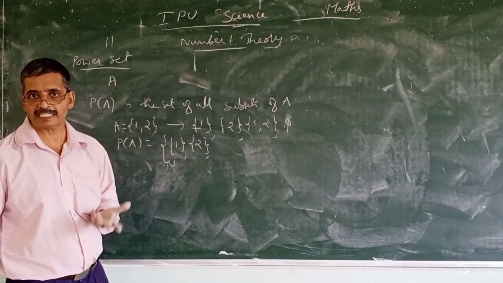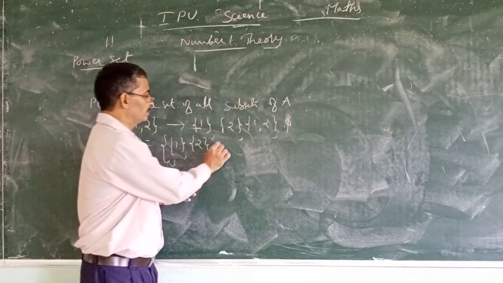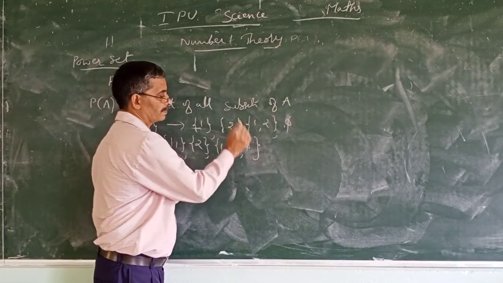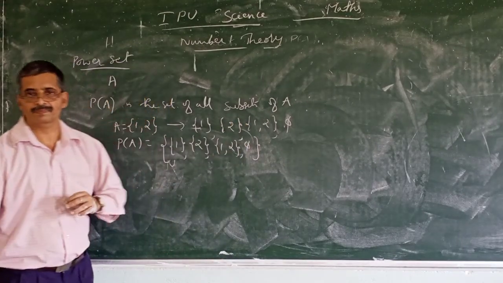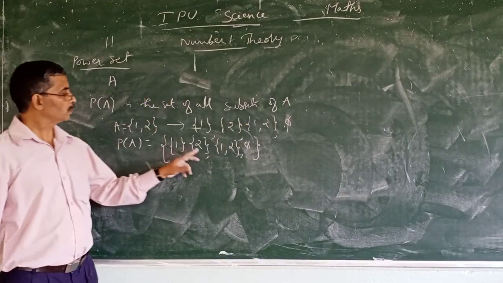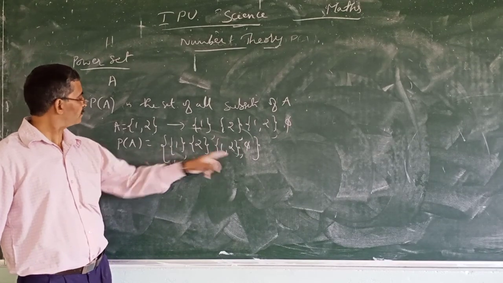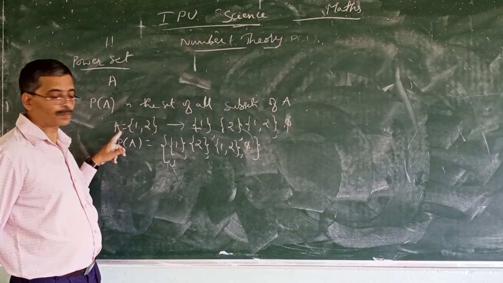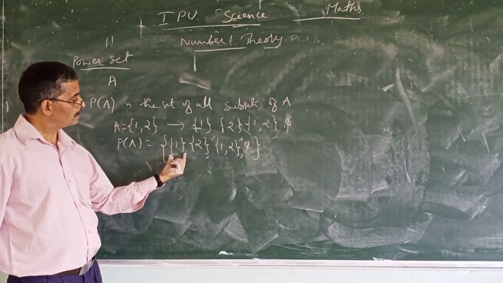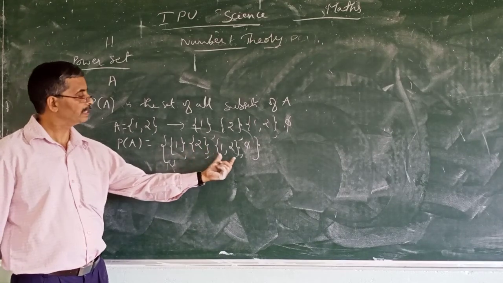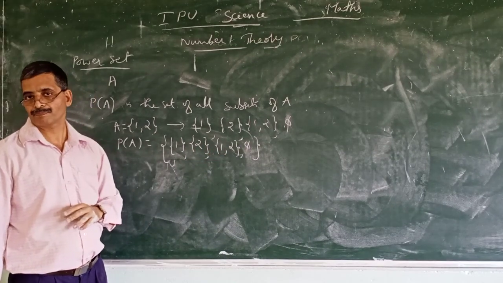Simple way of writing is A. Then {1}, {2}, then null set. So 1, 2, 3, 4. These are subsets of set A. So power set of A is {1}, {2}, the set having elements 1 and 2, itself, and null set.